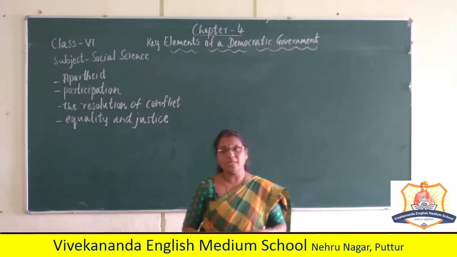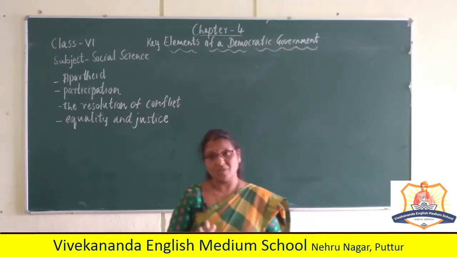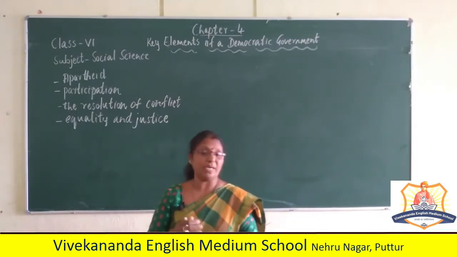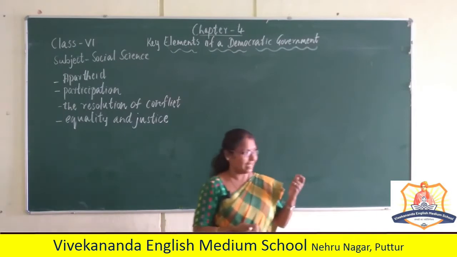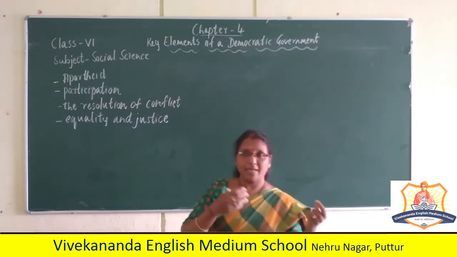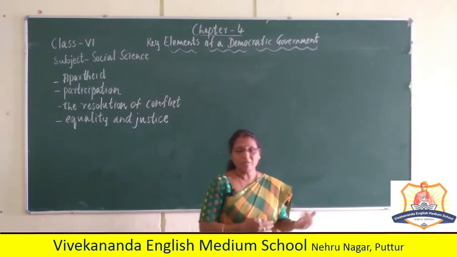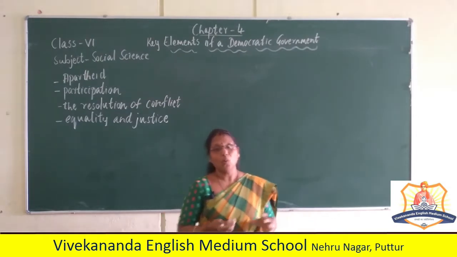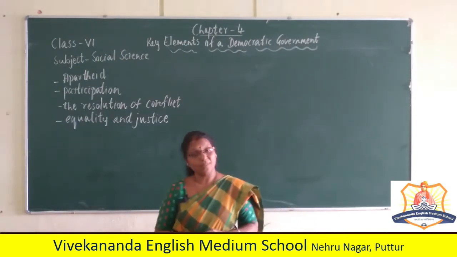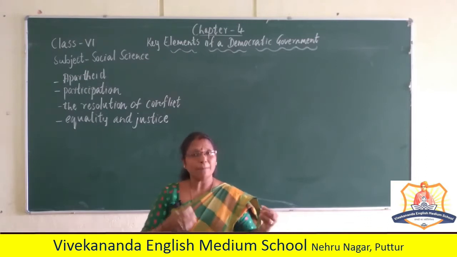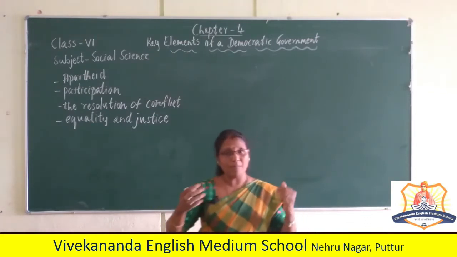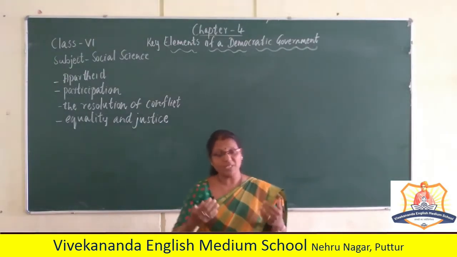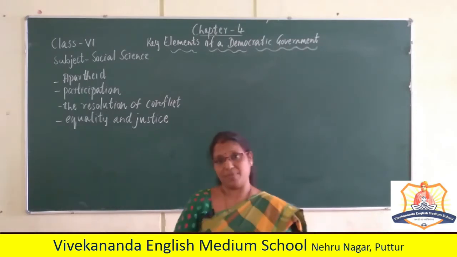So today we are going to learn about the key elements of a democratic government. What do you understand by democratic government? We are going to go deep into it. According to Abraham Lincoln, it is government by the people, of the people and for the people. What does it mean by the people? By the people means people elect one among them as a representative.